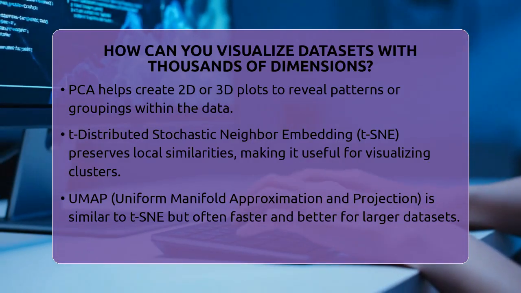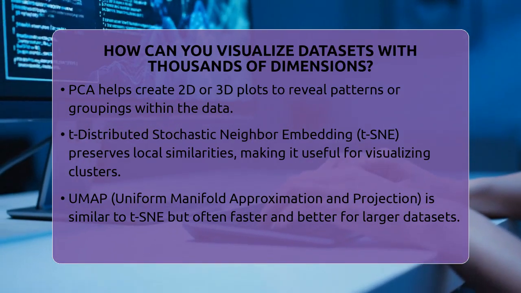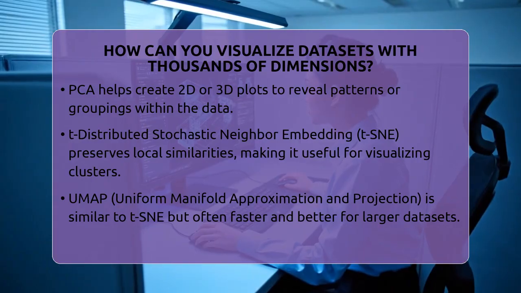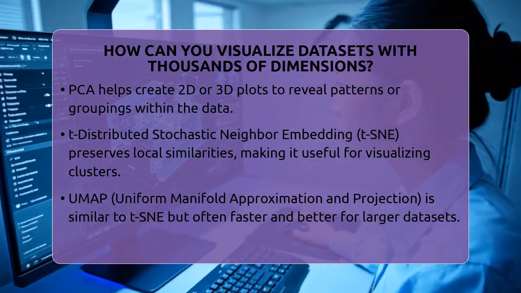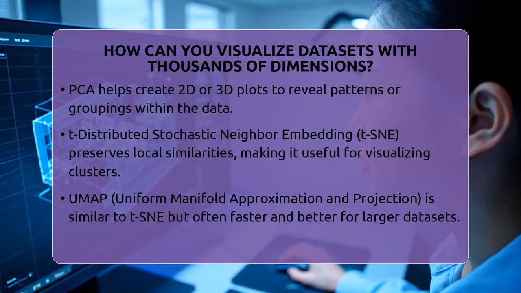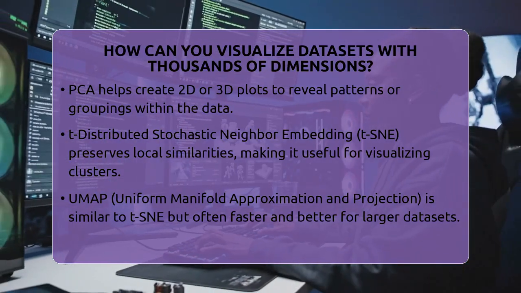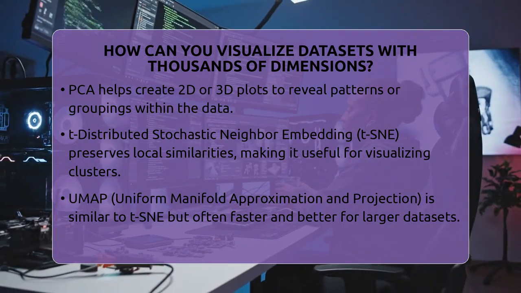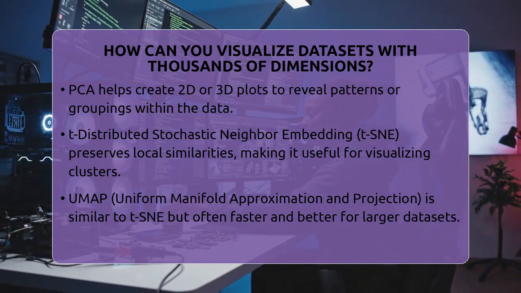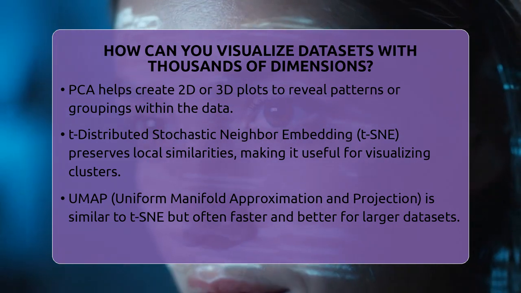Another popular technique is T-distributed stochastic neighbor embedding. It focuses on keeping similar data points close together in the new space. This method is especially good for visualizing how data naturally groups or forms clusters. It creates a map where similar points are near each other, making it easier to spot patterns.